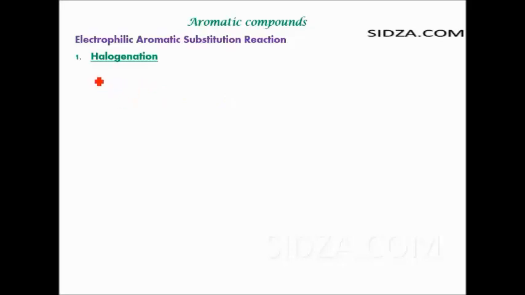So the first step here in this halogenation is that the chlorine molecule reacts first with the AlCl3. We know the Lewis acid is the one which can accept an electron pair, okay? And aluminium can accept an electron pair. Chlorine here has a lone pair of electrons, okay? What you actually get is that this electron pair forms a coordinate bond with the chlorine, and then this bond breaks down here, okay?